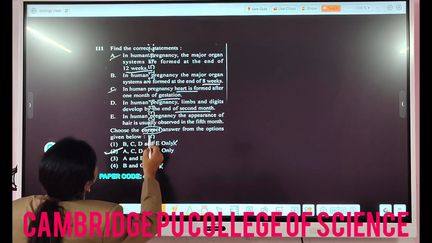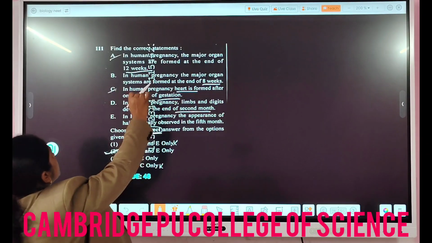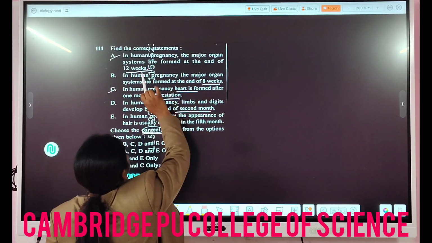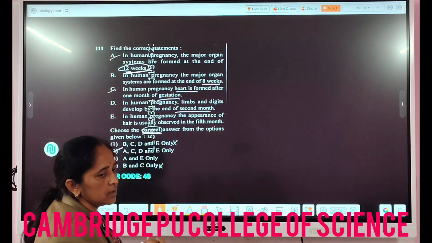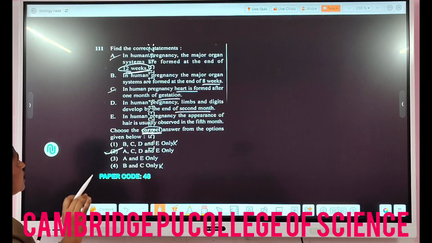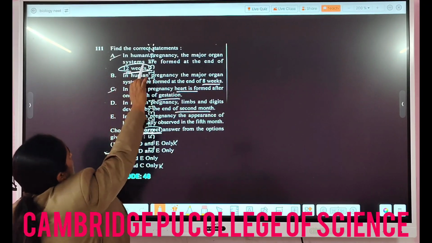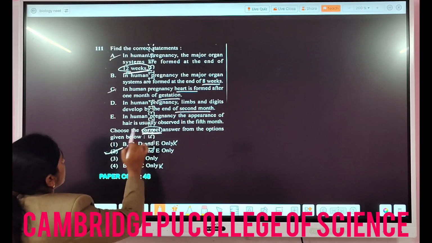Why? Because what they are asking is to choose the correct answer from the options given below. In A, the major organ systems are formed at the end of 12 weeks. After the 12 weeks, by that time the major organ systems are formed, right? So they have asked the correct one.